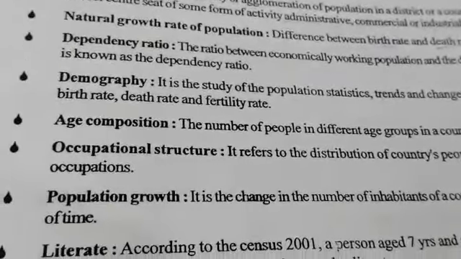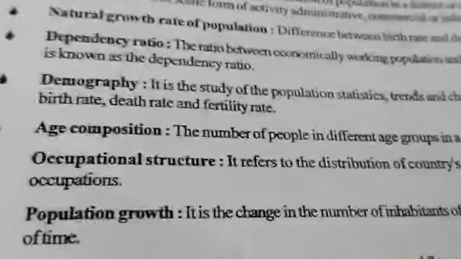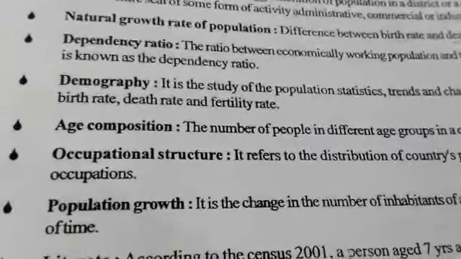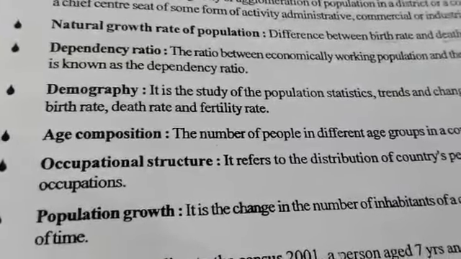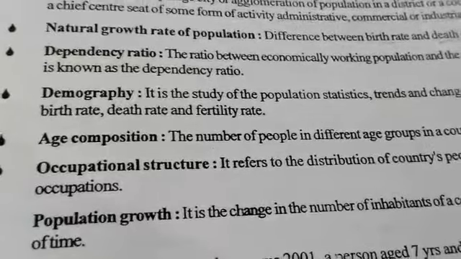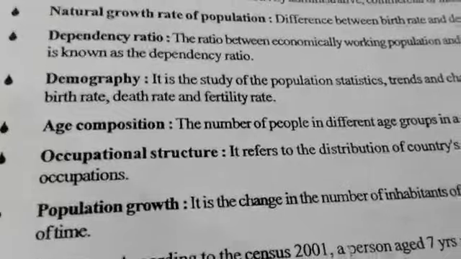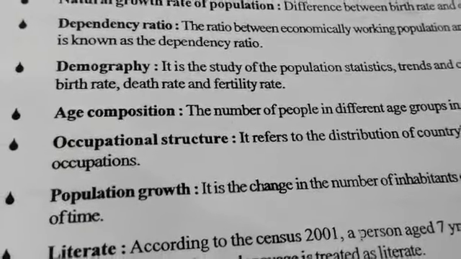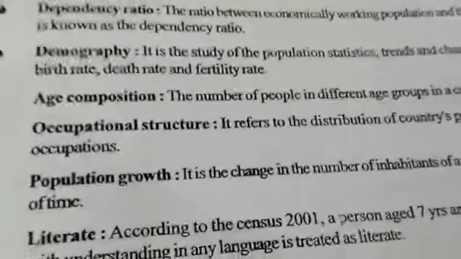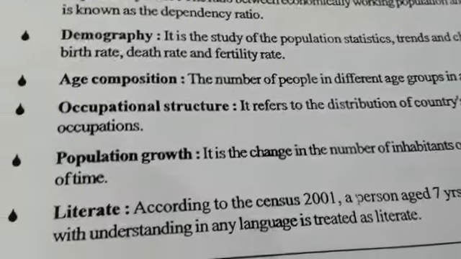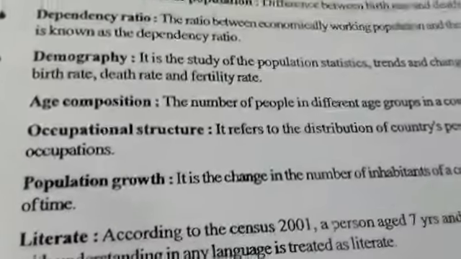People who are engaged in supporting primary and secondary activities, or service providers, are engaged in tertiary activities. So the number of people involved in primary, secondary and tertiary activity can be shown by occupational structure.